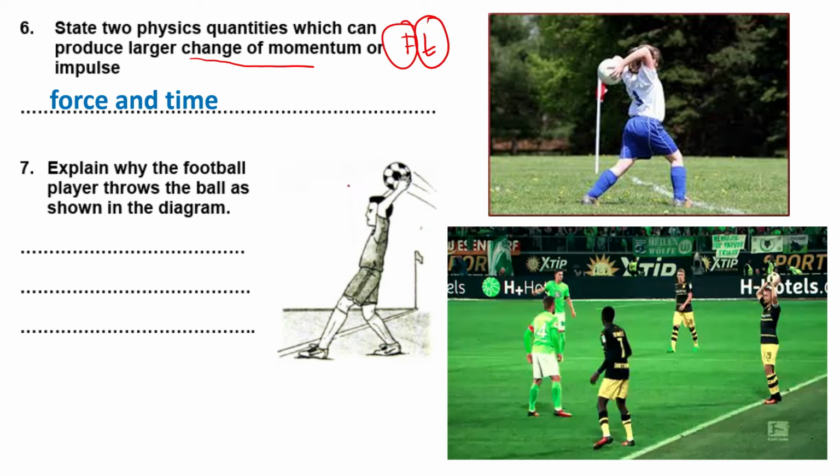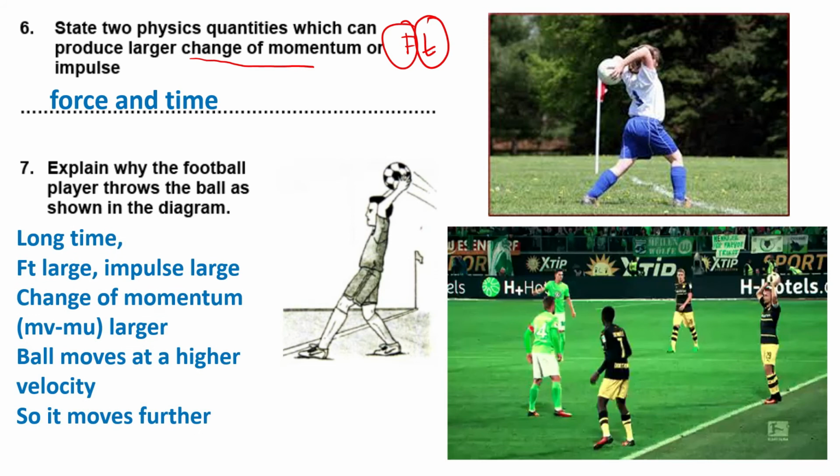Explain why the football player throws the ball as shown in diagram 1. Why does it move slightly backward? It will take a longer time. If you push the ball backward a little, you will have a long time. So when the time is long, Ft will be large, so the impulse is large, and the change of momentum will also be large.